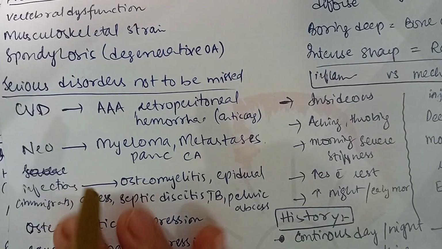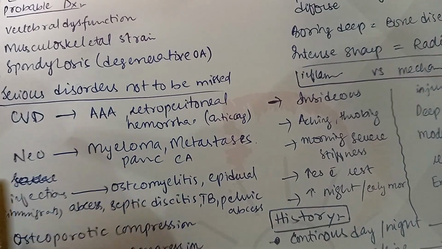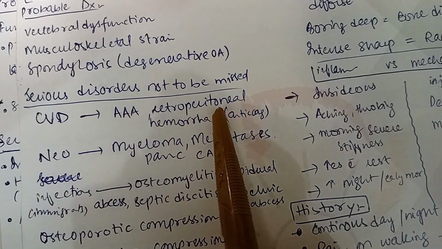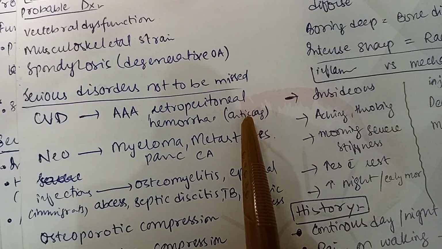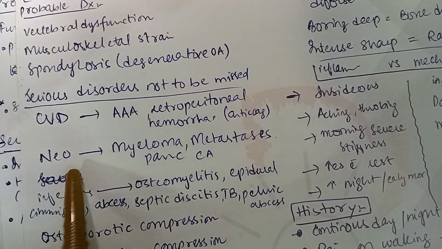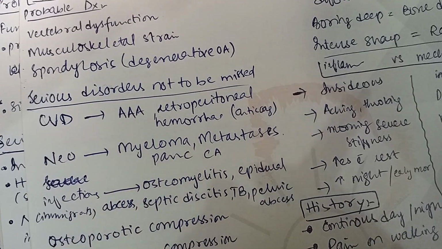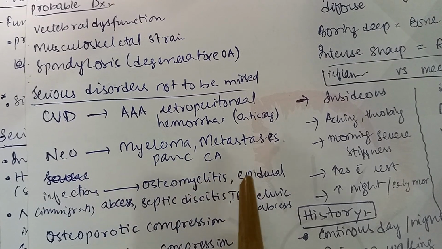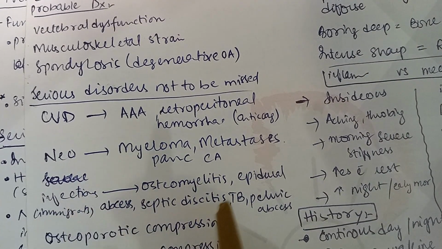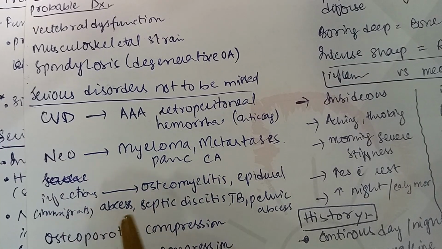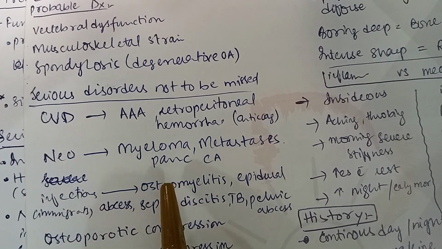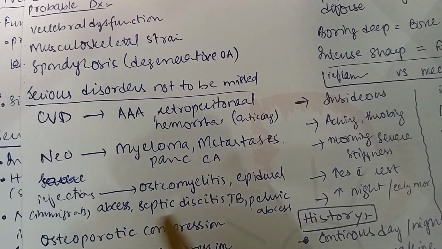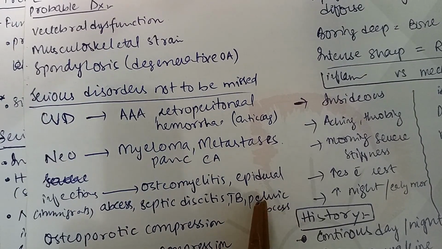What are the serious disorders which should not be missed? In cardiovascular, he can have abdominal aortic aneurysm or retroperitoneal hemorrhage if a patient is on anticoagulants. In cancers, he can have myeloma, metastasis, and pancreatic cancers. Some serious infections like osteomyelitis and epidural abscess. In immigrants, septic discitis. In immigrants, these infections are very common, and we have to suspect them if a patient is acutely coming with back pain. There is septic discitis and TB and pelvic abscess.